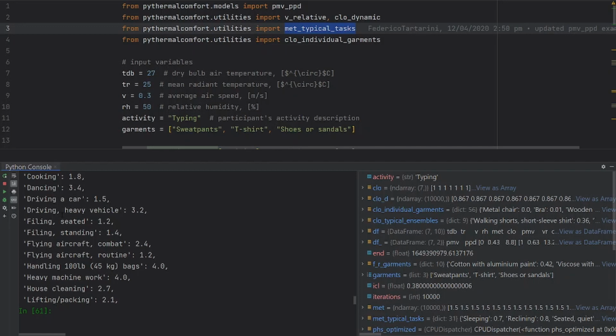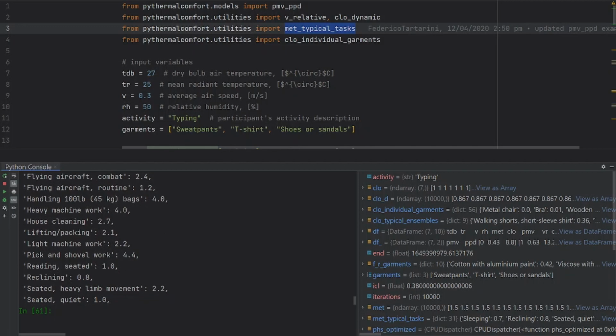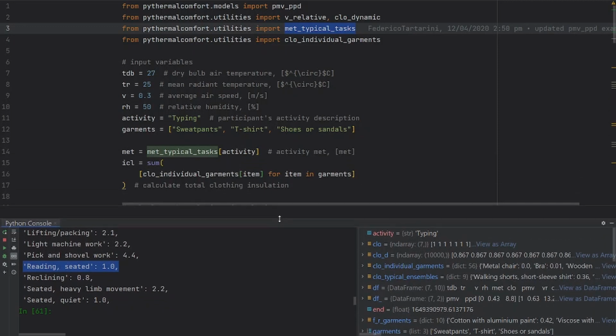For instance, as I previously mentioned, you may want to design your building for a specific type of activity, or you may be conducting research and observing the activity level of some participants. Let's say that your participant is reading seated, then it's going to have a metabolic rate of 1.0. The same is true for clo_individual_garments. We have the clothing insulation of a list of individual garments.